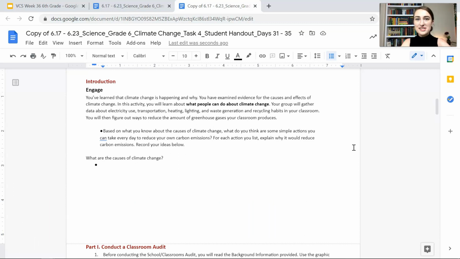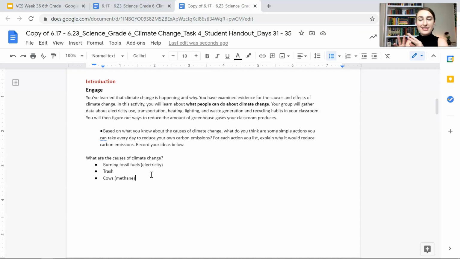All right, hopefully you have some ideas. I have listed some of my ideas on this document. Hopefully you have some more or different ones than I do though. So now we have burning fossil fuels like electricity, maybe transportation, etc. Then we have trash. A lot of trash contributes to climate change. And then I listed cows, as too many cows means too much methane, which contributes to global warming and climate change. If you don't have those listed, you can add these to your list.